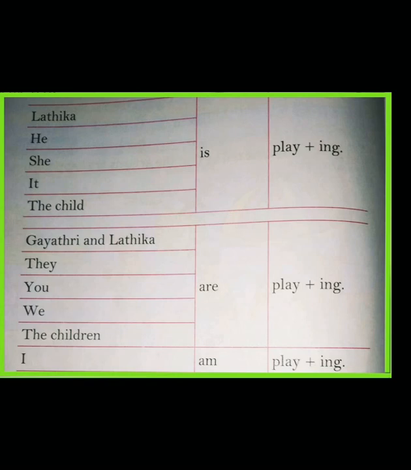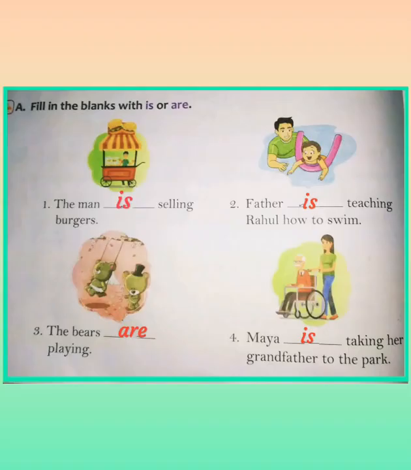Now look at the first exercise. Fill in the blanks with is or are. The man dash selling burgers. So here you can see the man is alone. So we use which verb? Is. Second one, father dash teaching Rahul how to swim. Here father is singular, so we use is. Third one, the bears dash playing. So how many bears are there in the picture? 2. So it is plural. So the answer is are.